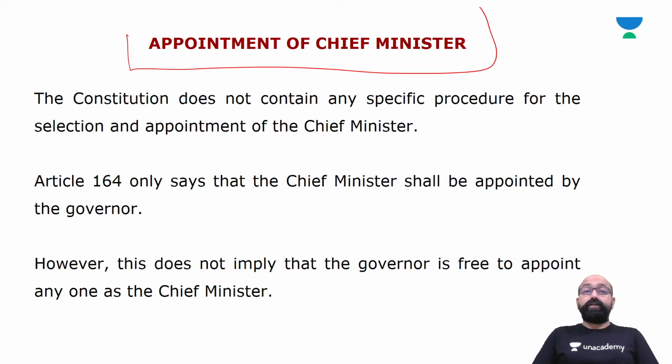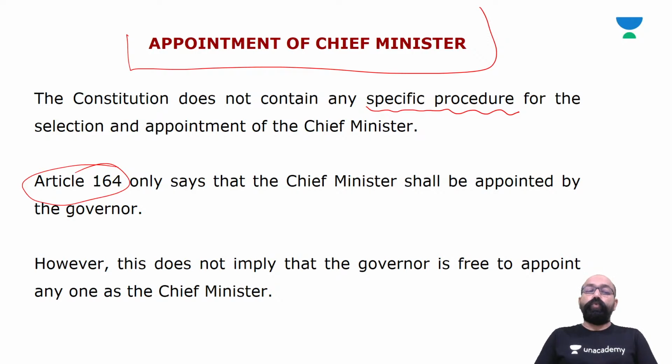Now remember friends, the Constitution of India does not contain any specific procedure for the selection and appointment of the Chief Minister, but Article 164 says that the Chief Minister shall be appointed by the Governor.